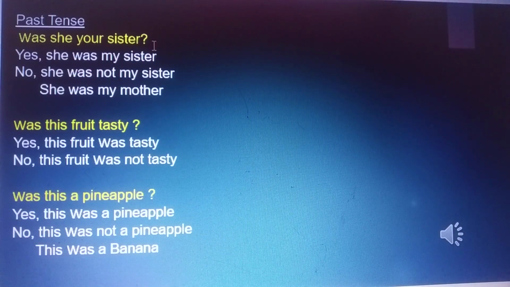Was she your sister? Yes, she was my sister. No, she was not my sister. She was my mother. Was this fruit tasty? Yes, this fruit was tasty. No, this fruit was not tasty. Was this a pineapple? Yes, this was a pineapple. No, this was not a pineapple. This was a banana.